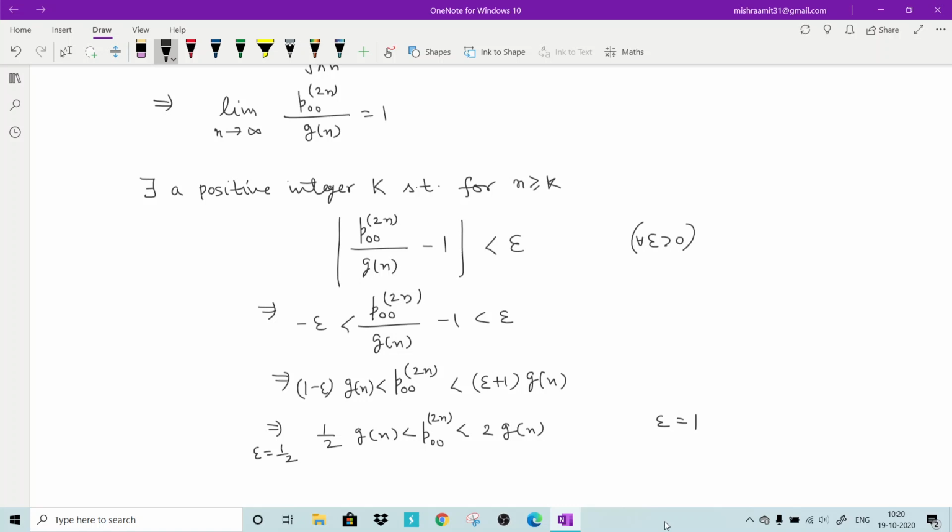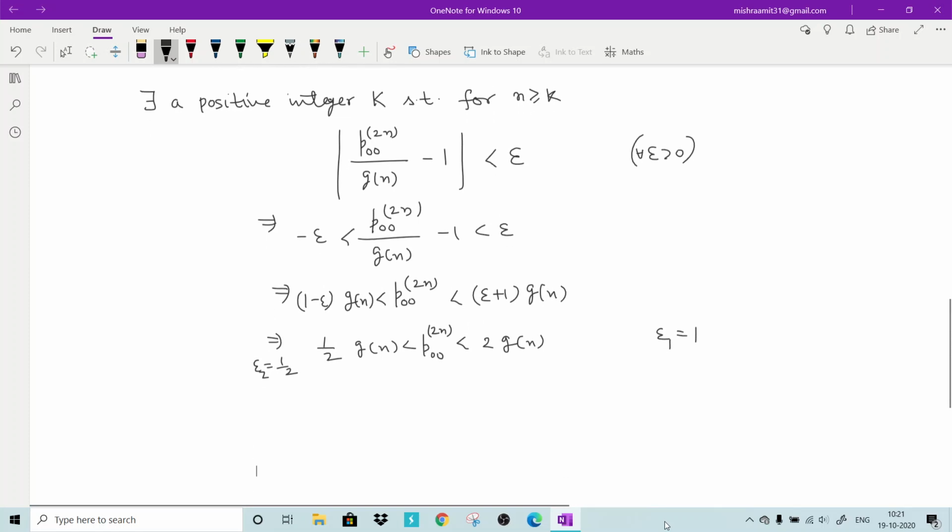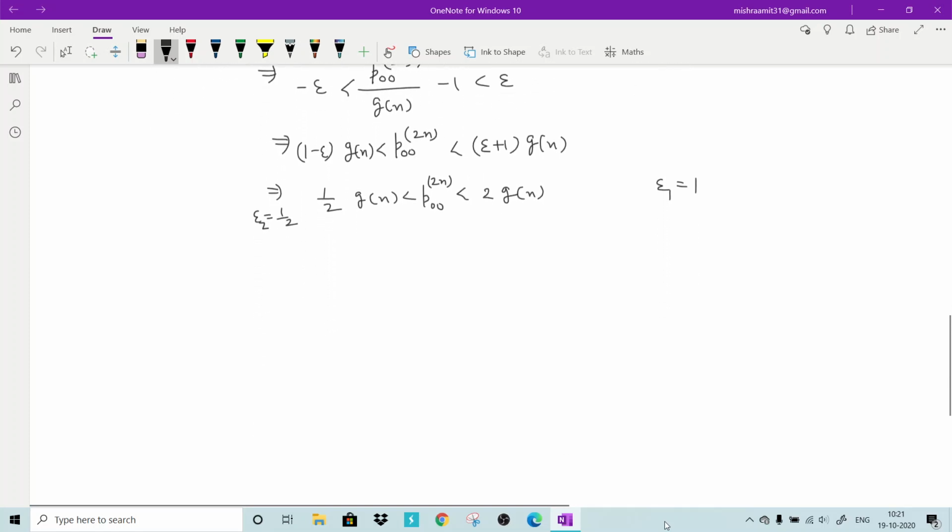For the left hand side epsilon, if you take epsilon 1 and epsilon 2, different epsilons, you will get different k1 and different k2. So for epsilon 1 equal to 1, I am finding the right hand side, and for epsilon equal to half, I am finding the left hand side, and I am combining those sides. If you have k1 and k2, you just choose k equal to the maximum of k1 and k2. This is from real analysis, so I am not going into much detail of this.